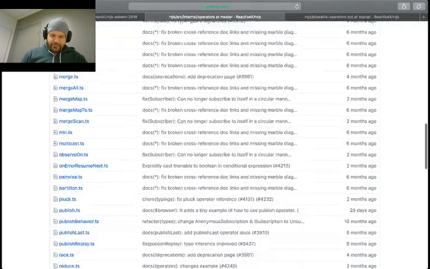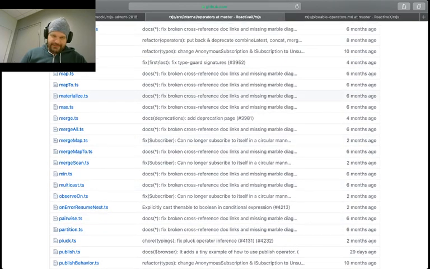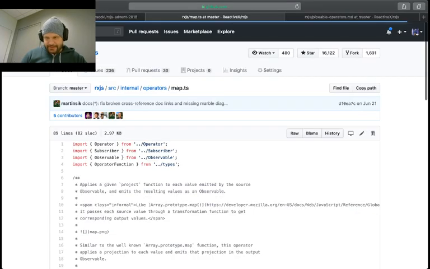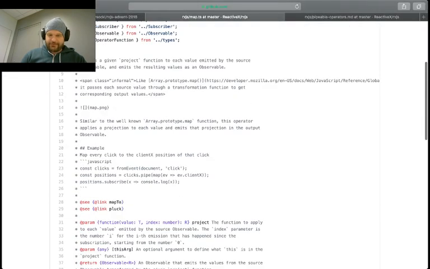So let's look at one of the operators that we probably use the most, and that is map. The idea behind map is pretty simple. It's just a simple way of taking the current value and mapping it to the next value.